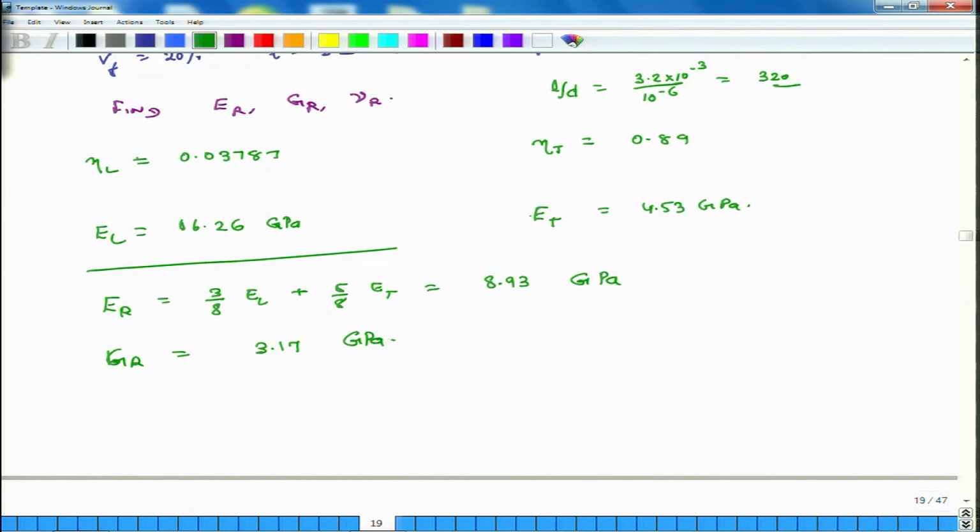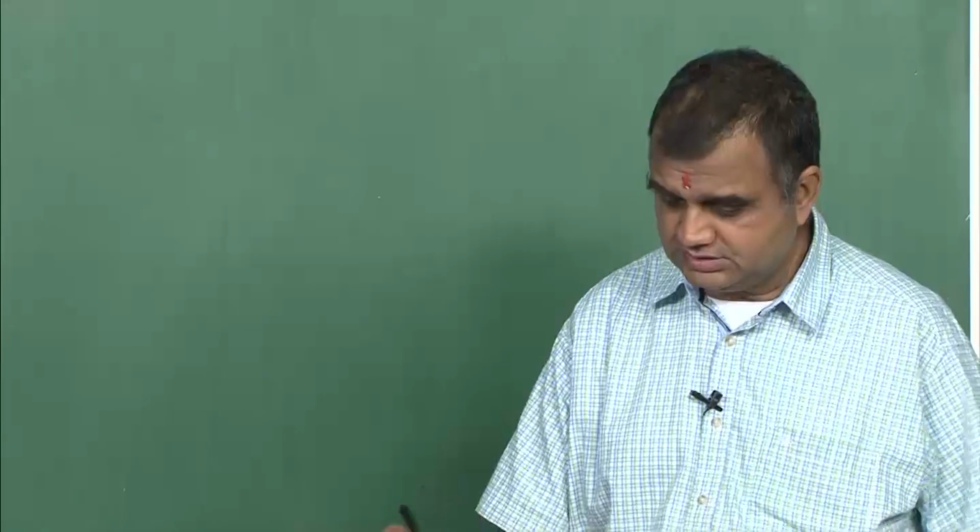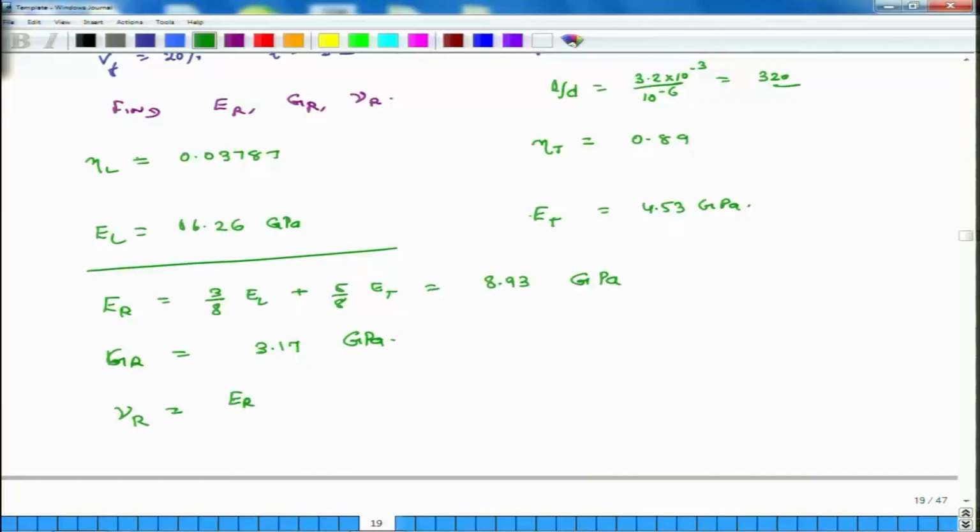The last thing is Poisson's ratio. We know that for isotropic materials the relationship between E, G and Poisson's ratio is E R over 2 G R minus 1. I used this relation, and it comes to 0.41.